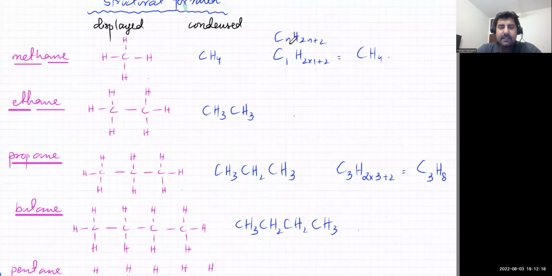So if you plug in 3, this would be 3 into 2, 6. 6 plus 2, that will be 8. So it's going to be C3H8. CnH2n plus 2, right? So C3, H 2 into 3 plus 2. That will give you C3H8. So इसका formula, you can count it. It's C3.